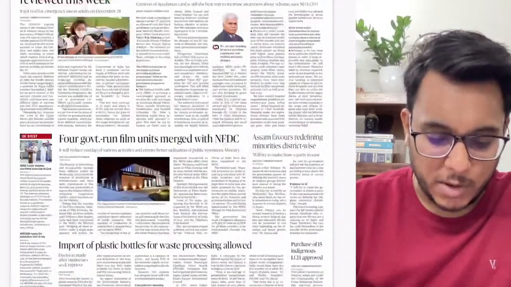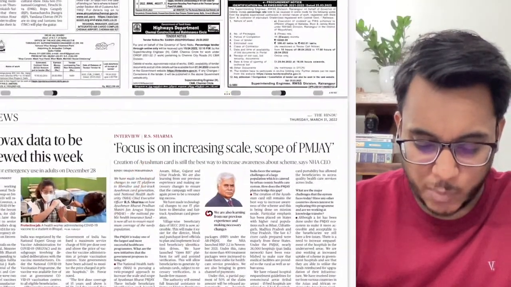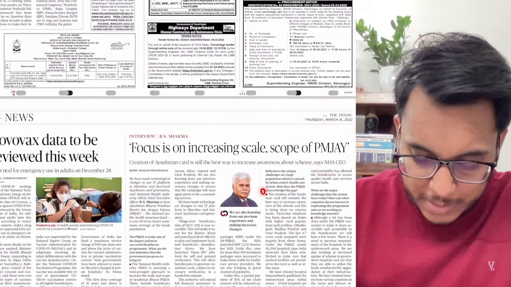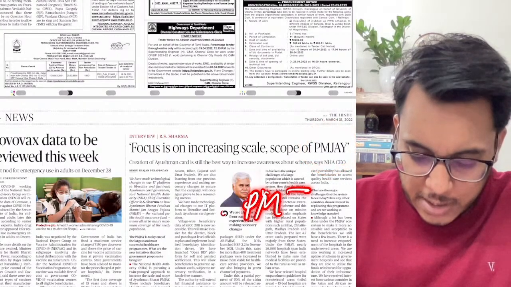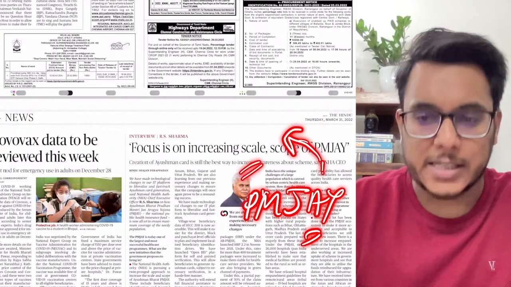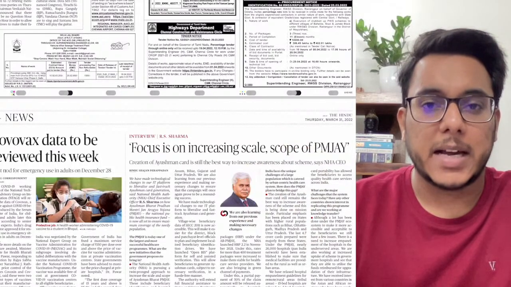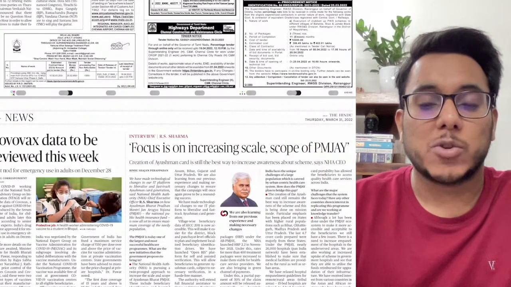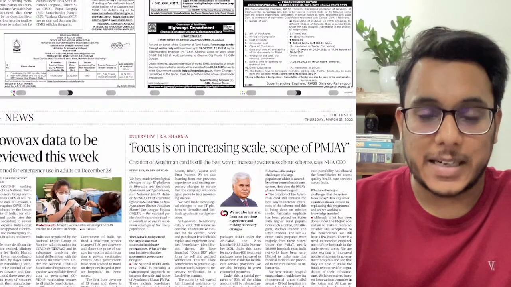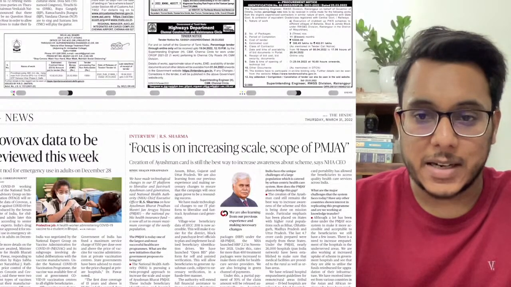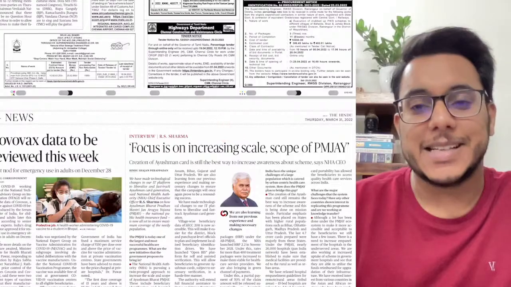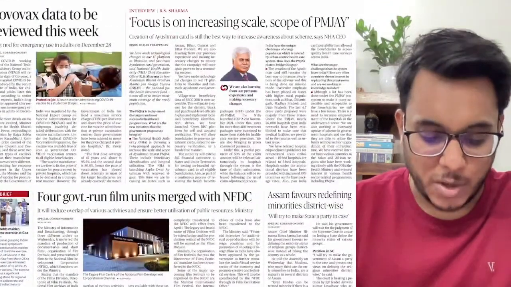Okay, moving on. Focus is on increasing scale and scope of PMJAY, the Pradhan Mantri Jan Arogya Yojana. So guys, it is a flagship scheme of the government of India where 5 lakh rupees of health insurance is provided, and 1.5 lakh health and wellness centers are to be prepared. Is it clear? So the focus is on increasing scale. This is an interview by R.S. Sharma, and he says how this particular scheme is reaching the poor people.